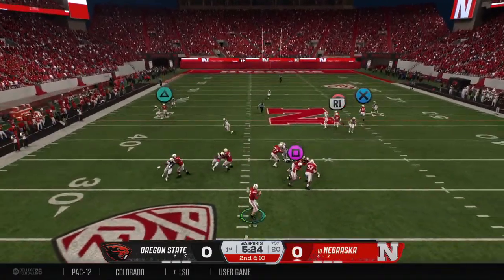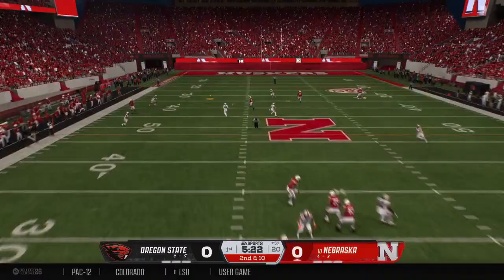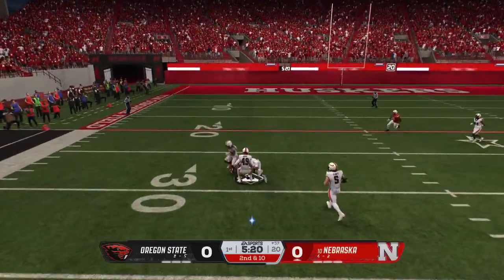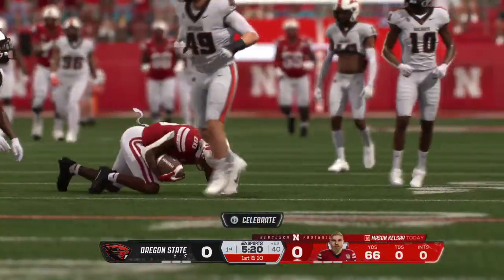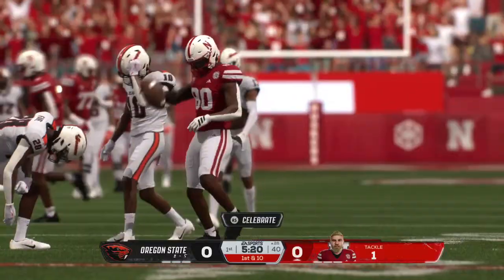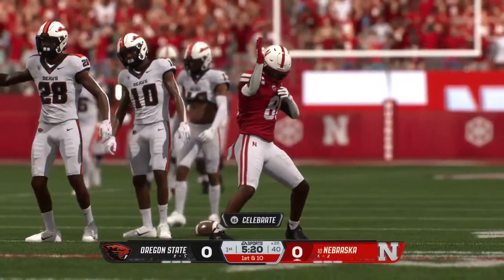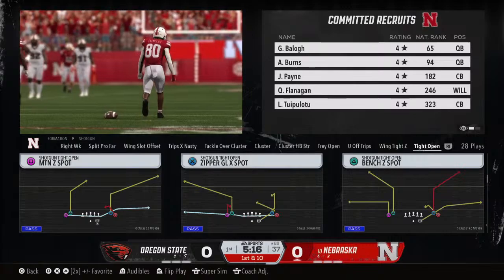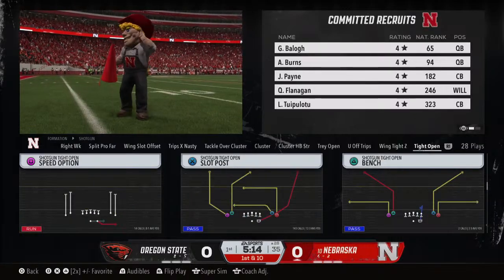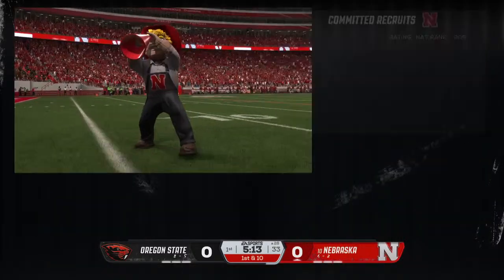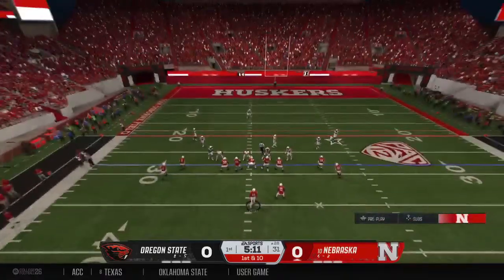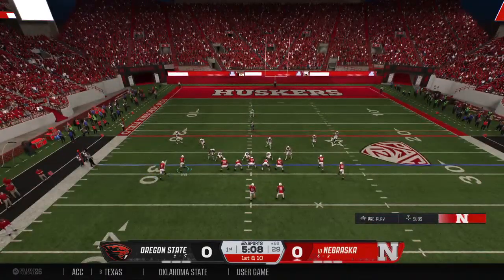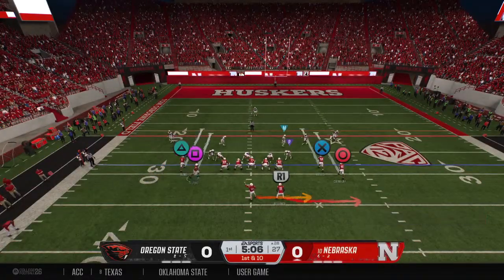Right back up top on 2nd and 10. Going back to the well, another deep ball. Holds it in on the left. And he found all kinds of room and got it down to the 28. You got to love the rhythm this quarterback is in here on this drive, guys. 2 completions. He's seeing the safety rotation that time. Saw the one-on-one matchup he wanted. Took his shot. He is in a groove.